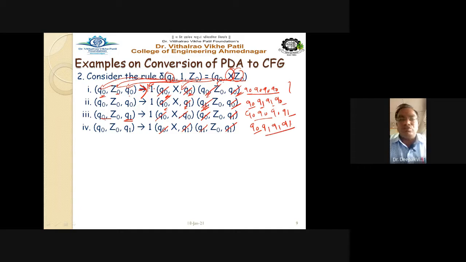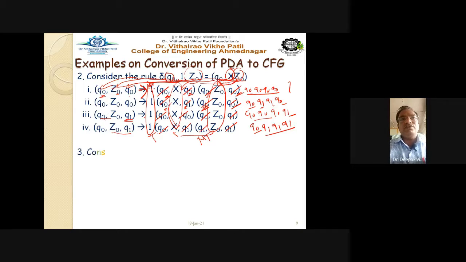The rest of the things: this Z0 is coming from this Z0, and this X is coming from the right hand side, whereas this Z0 you have to move into the left hand side of this arrow, and 1 of course is on the right hand side, being nothing but the terminal. X and Z0, this capital letter Z0, they are all your non-terminals, right?